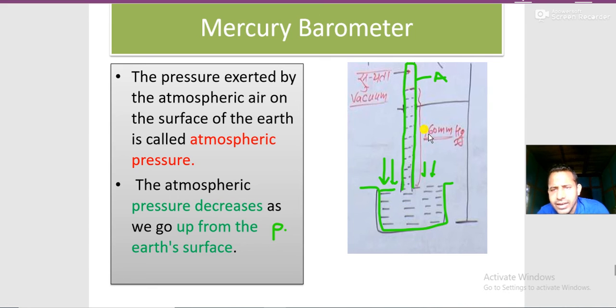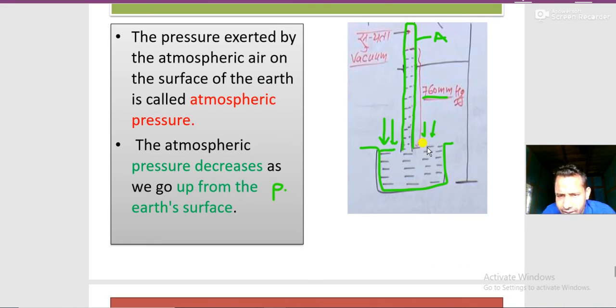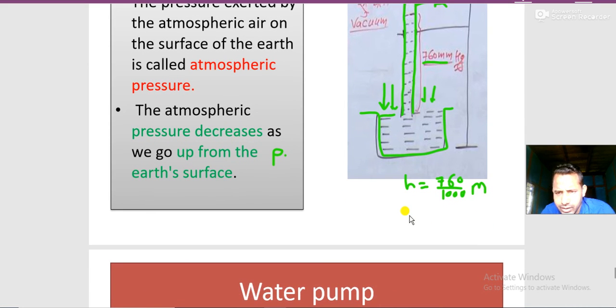And what is the height? 760 mm of Hg. Now calculate the value of pressure over here. What is the height over here? Height equals 760. It is in mm, so change it to meter. Just divide by 1000, it's meter. Now you got the height in meter. Now G means 9.8. Use the value G equals 9.8.